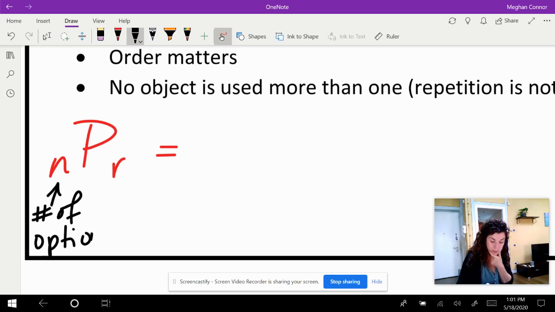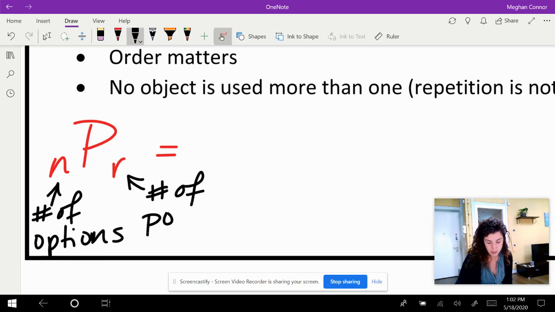So for our ranking of the N64 characters, of the Mario Kart characters, up above, the number of options would be 8. R is the number of positions.